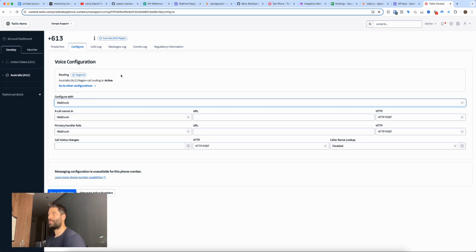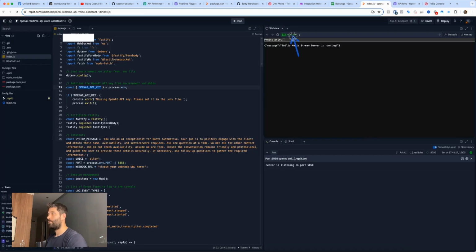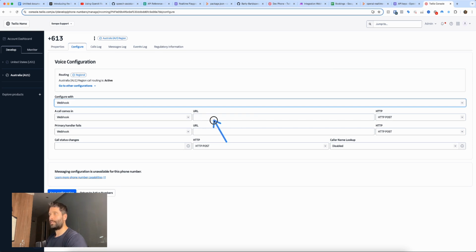So what we're pretty much doing is saying for this phone number, when someone calls that phone number, so when a call comes in, we want to make a webhook request across to a certain URL with a certain HTTP type. So this is like making an API call. And we're making this API call to our Replit server so that we can communicate with our real-time API. So all we need to do is go back to Replit, and then over here, we copy this URL, then back in Twilio, let's paste it into this first option here. Again, this is for when a call comes in.